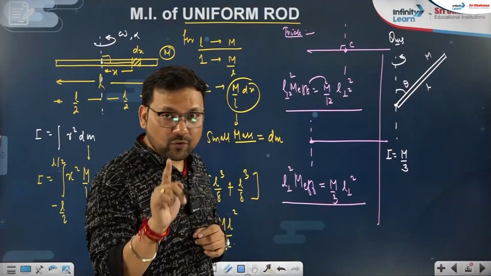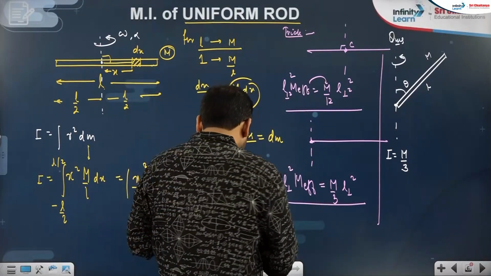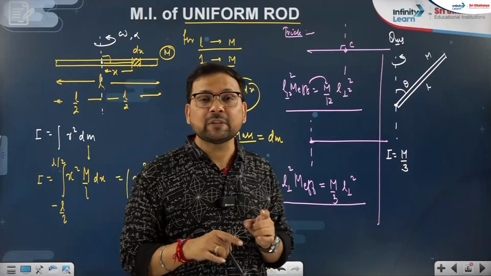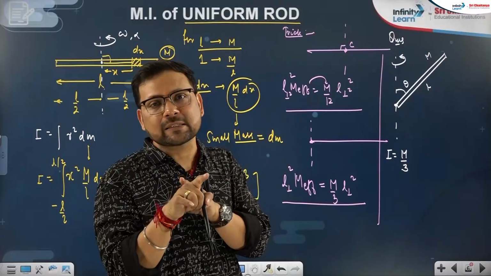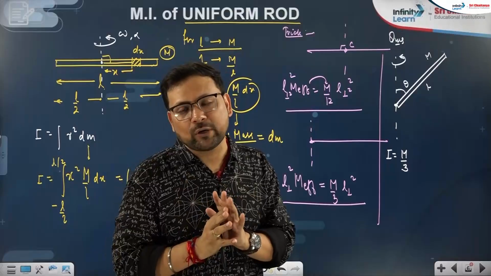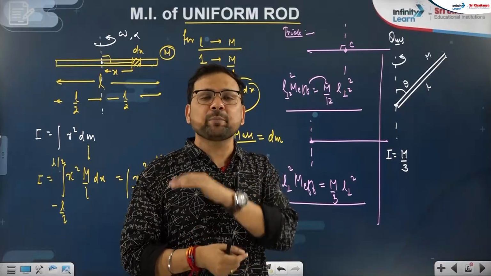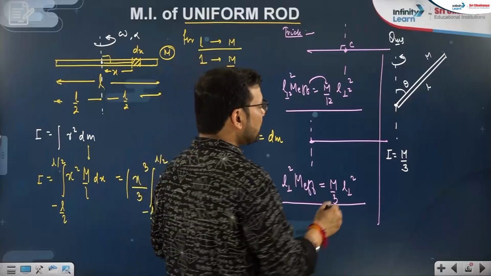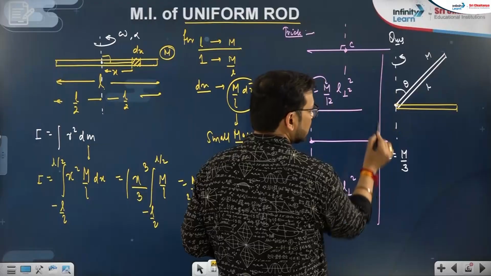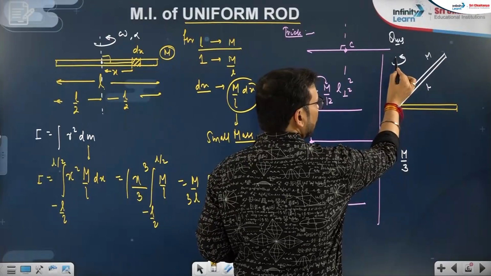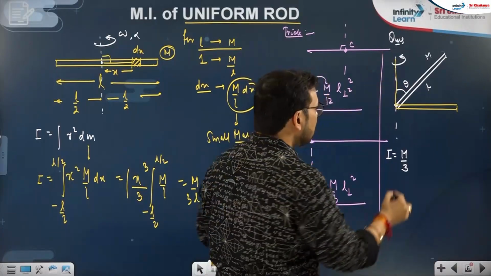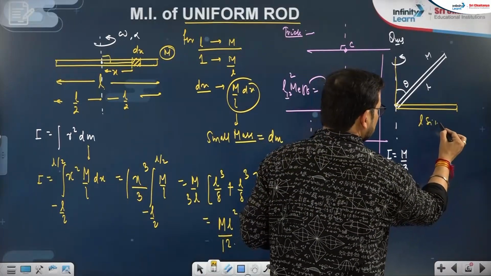Always for a uniform rod, M by 3. Now I have to multiply this with what length? I have to multiply this with that length which is perpendicular to the axis. Again, disclaimer, not the original length of the rod. The length must be perpendicular to the axis. When I see the perpendicular length, this angle is theta. If this angle is theta, the vertical component will be cos, and the other component will be L sin theta.